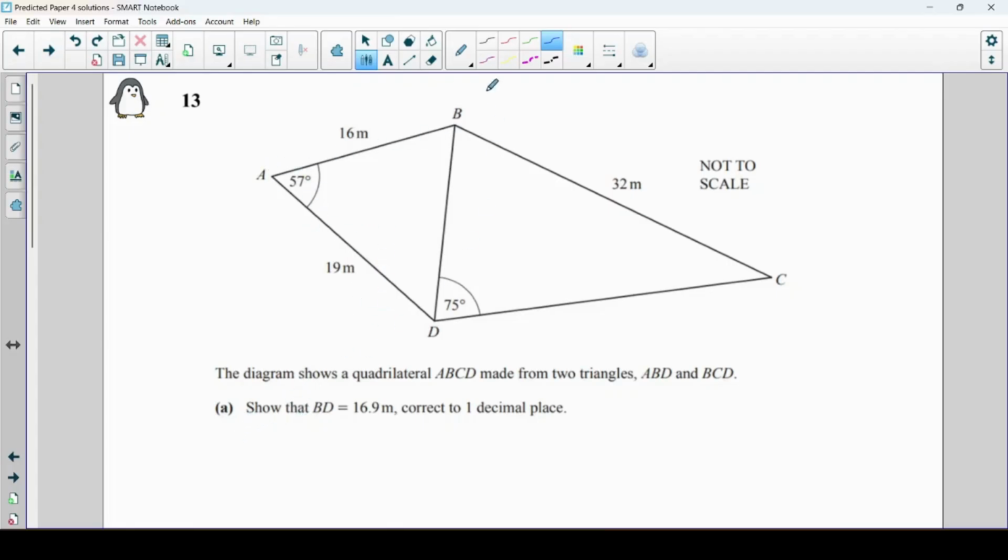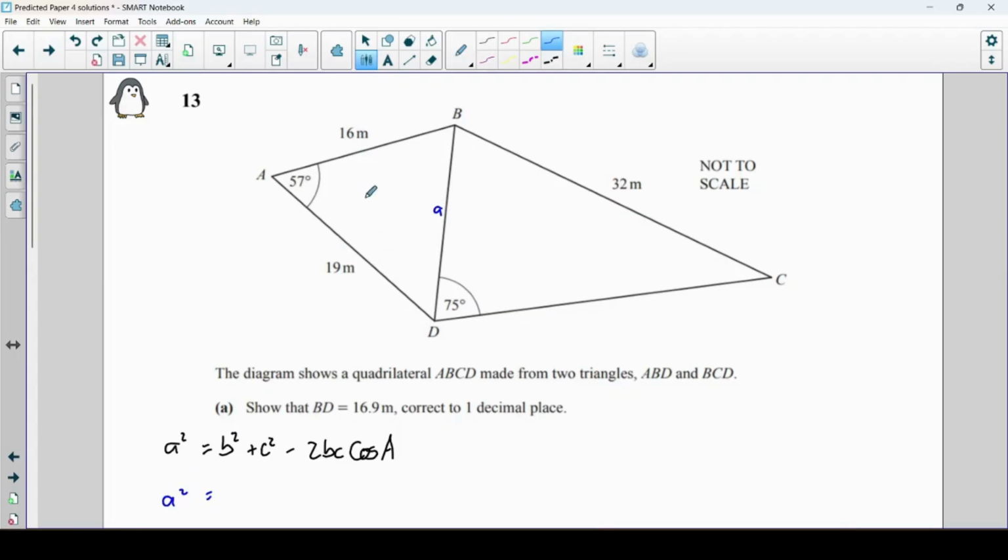cosine rule. The cosine rule is this: a squared equals b squared plus c squared minus 2bc cos A. And we're trying to work out this side here, a, and these sides can be b and c.